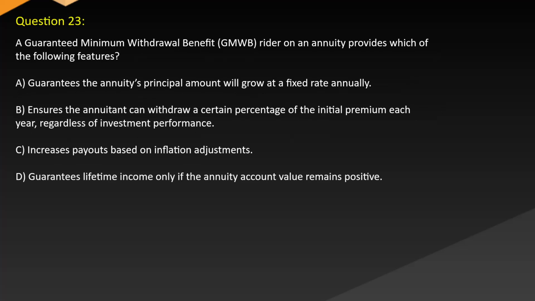Question 23. A guaranteed minimum withdrawal benefit rider on an annuity provides which of the following features? A. Guarantees the annuity's principal amount will grow at a fixed rate annually. B. Ensures the annuitant can withdraw a certain percentage of the initial premium each year, regardless of investment performance. C. Increases payouts based on inflation adjustments. D. Guarantees lifetime income only if the annuity account value remains positive.